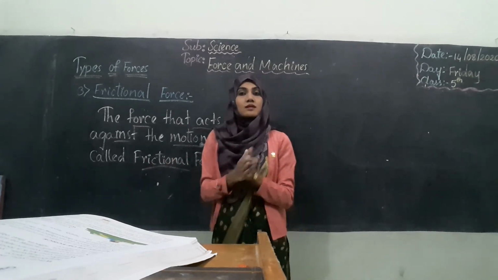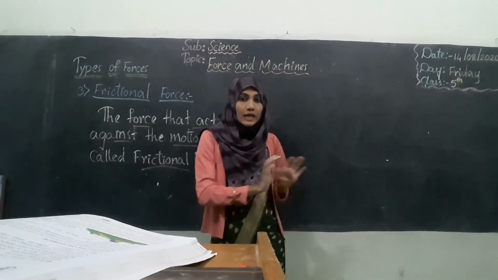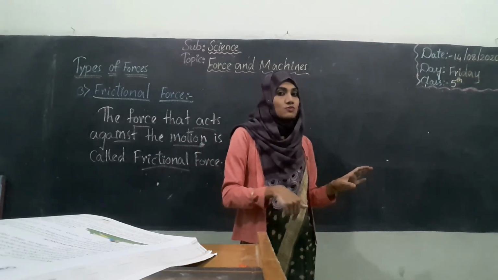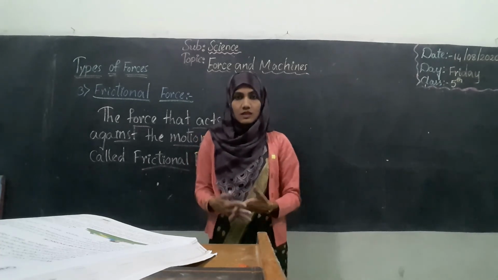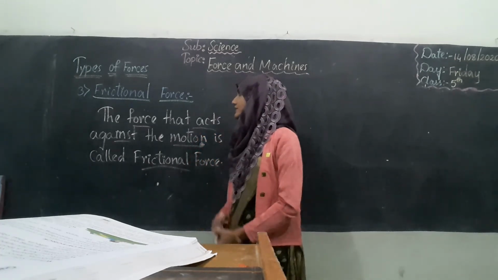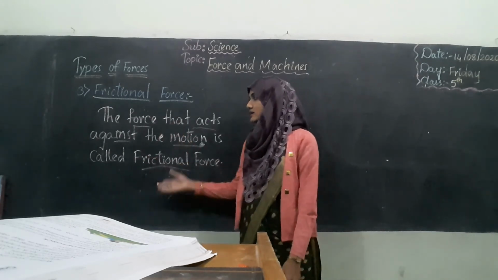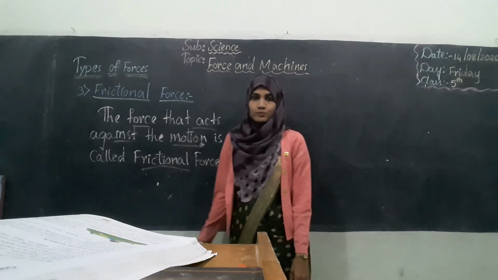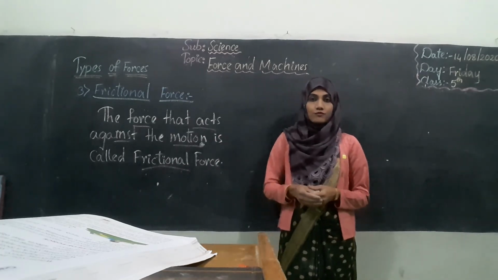For example, rubbing our hands to create heat, and pushing a table makes our legs slip back. Those are examples of frictional force. Students, collect a few more examples if necessary and write them below in your notebook. Today we learnt about three types of forces.